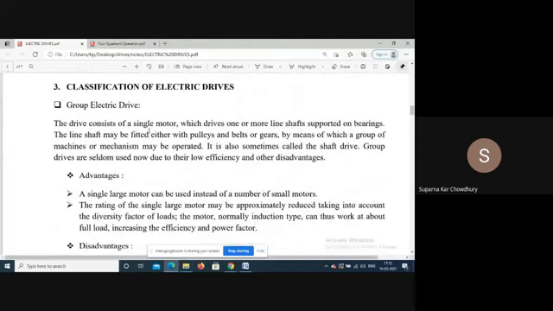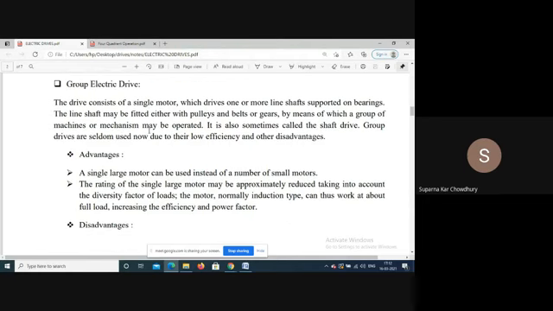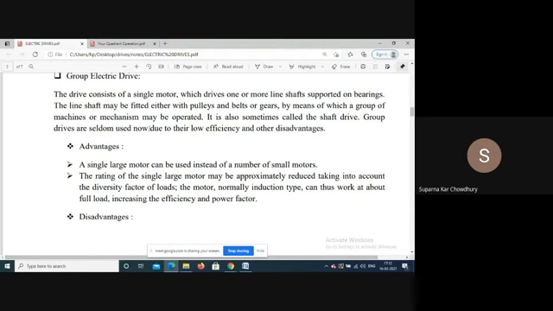There is a single motor, and on the line shaft, different smaller loads are connected. So the same motor is driving all the loads connected by pulleys, belts, or gears, or some other means. The advantage is that a single large motor can be used instead of a number of small motors.